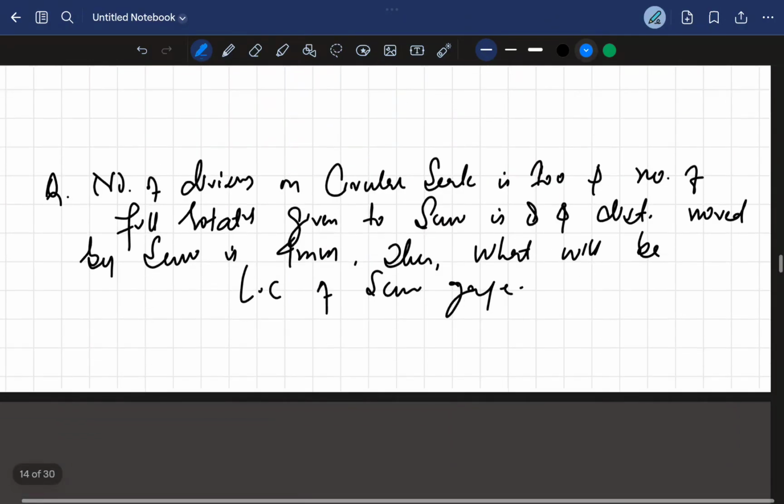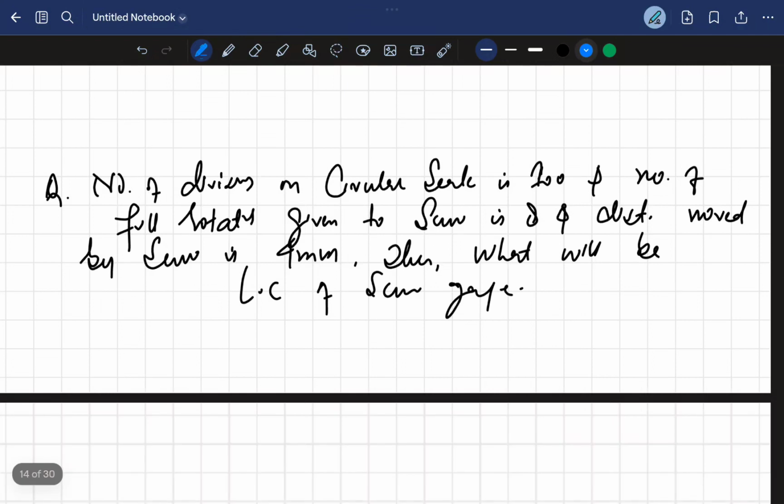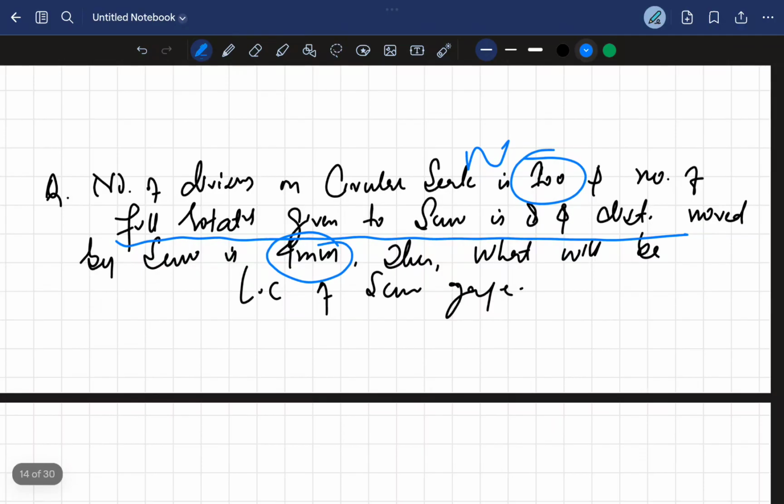Okay, the number of divisions on the circular scale is 100, the number of full rotations given to the screw is 8, and the distance moved by the screw is 4 millimeter. Now here is the twist. The divisions n is given. The full rotations given to the screw is 8 and the distance moved is 4 millimeter.